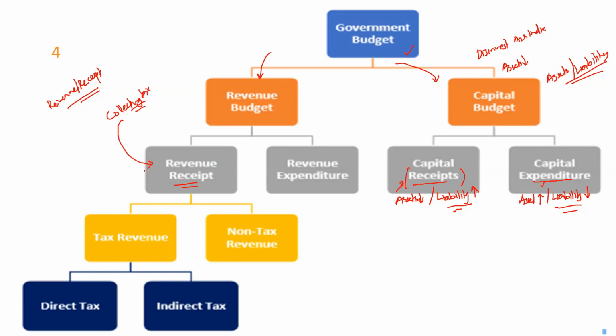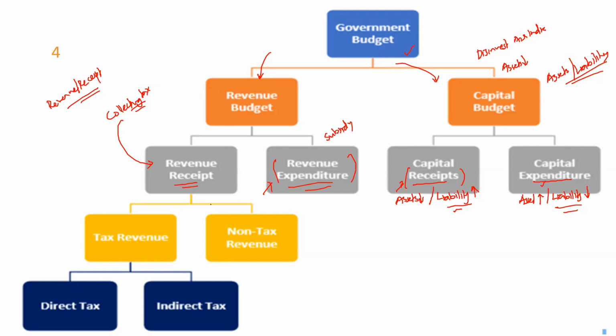What about the government giving a subsidy? Giving out a subsidy means the government is spending some money, and it is an expenditure. But is something happening to the government's assets or liabilities? Absolutely not. So that is an example of a revenue expenditure. If nothing is happening to your assets and liabilities, that is part of your revenue account. And if something is happening to your assets or liabilities as a result of some transaction, that is part of your capital account. So this is how you distinguish any transaction, spending or receipt of the government on the revenue account as well as the capital account.